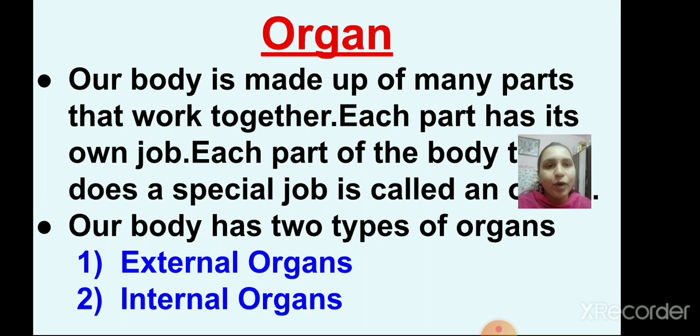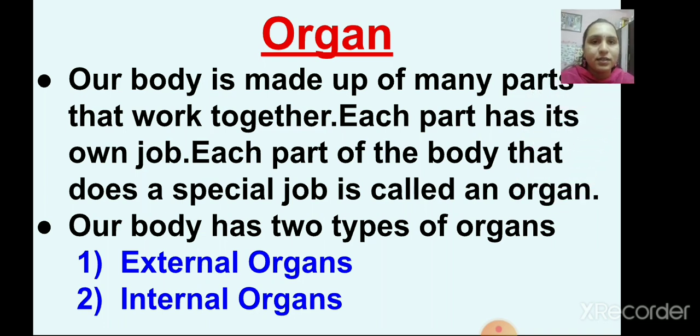Our body is made up of many parts that work together and each part has its own job. Each part of the body that does a special job is called an organ. Our body has two types of organs. First one is external organs and second one is internal organs, right?